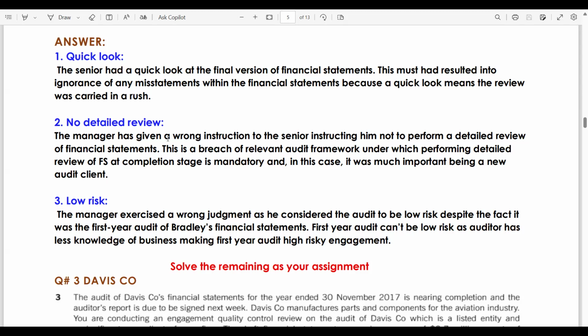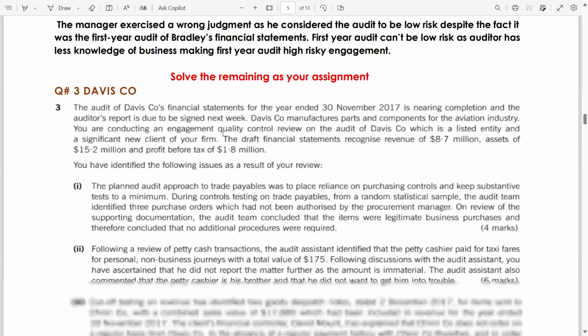Low risk. The manager exercised a wrong judgment as he considered the audit to be low risk despite the fact it was the first year audit of Bradley's financial statement. First year audit can't be low risk, as the auditor has less knowledge of business, making first year audit a high risk engagement. In case of first year audit, there is a detection risk because we have no information about the client, so we are not knowledgeable whether the last year closing balances, which become this year opening balances, are correctly brought forward or not. So again, we have to check the opening balances as well in case of first year of client.